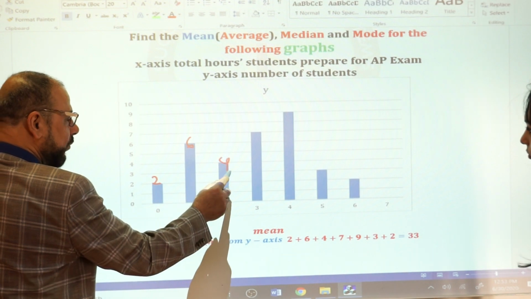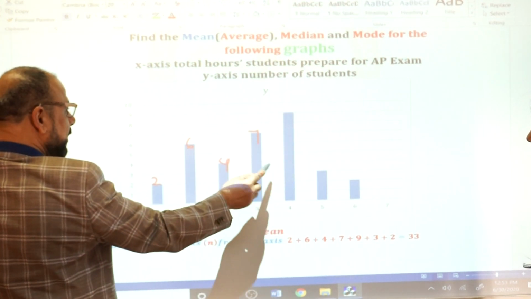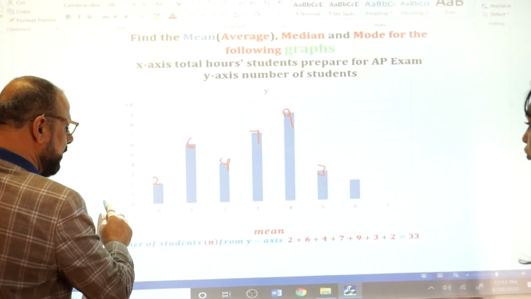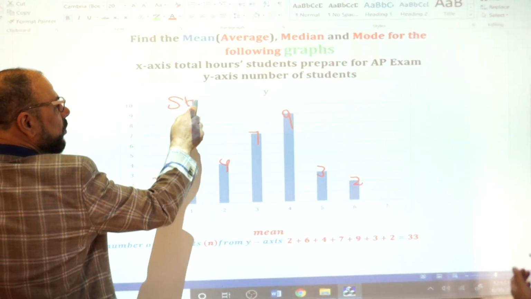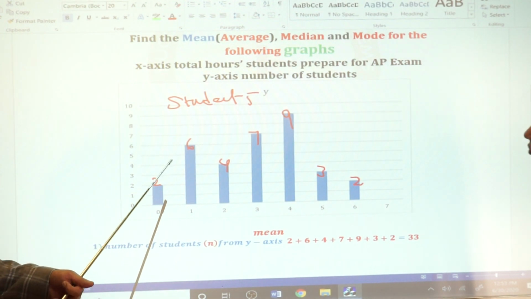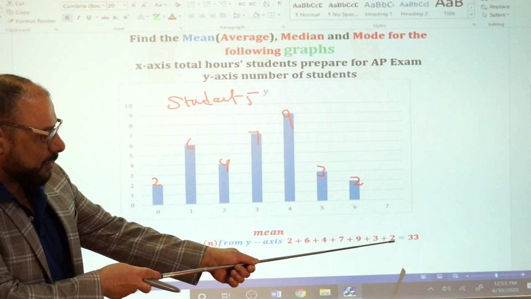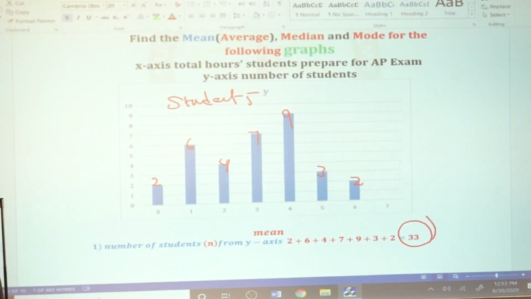And here 4, and here 7, and here 9, and here 3, and here 2. Then how many students do we have? 2 plus 6 plus 4 plus 7 plus 9 plus 3 plus 2. How many students do we have? 33. 33 students. That's clear?